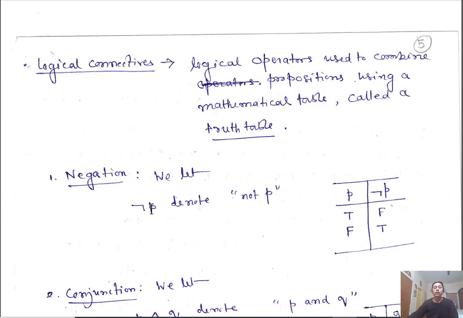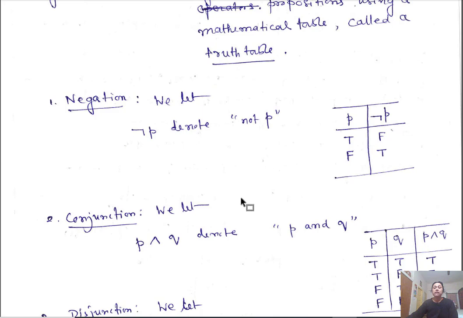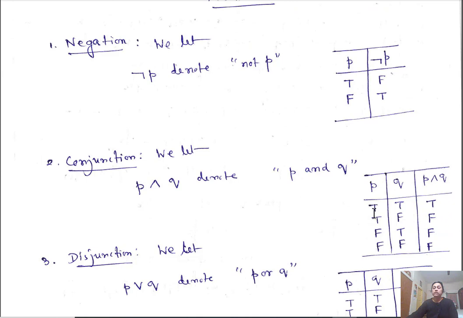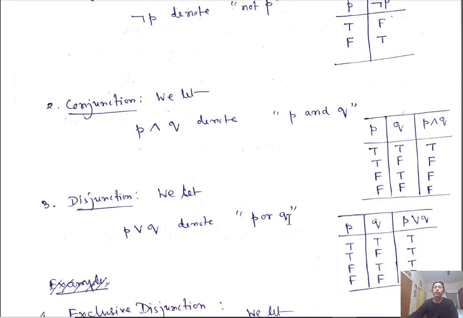So the negation of P, the truth table: P is true or false. In this column P is true, false. The negation of P is simply not P. That means this is false, this is true. Conjunction is AND, P and Q. You construct a truth table: true, true, false, false for P and true, false, true, false for Q. Then P and Q will be true only when both are true. Otherwise, it is false.